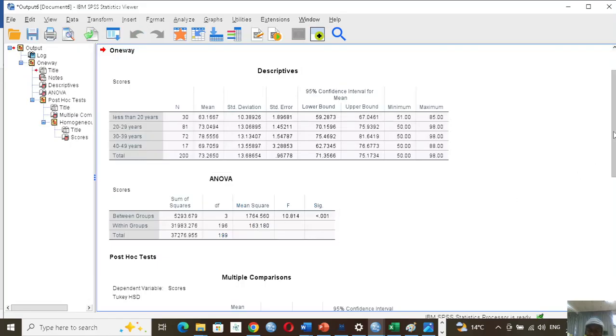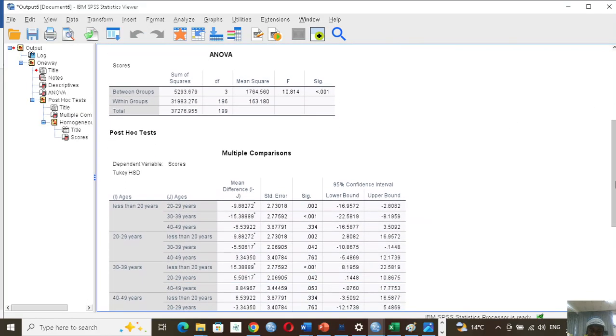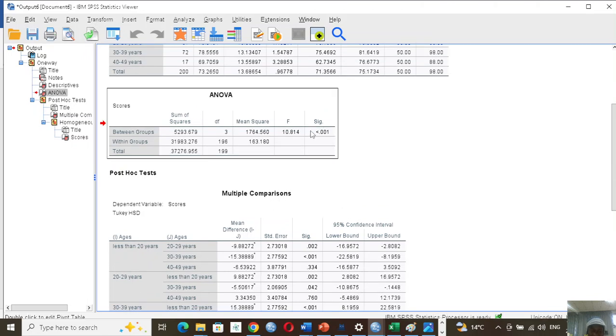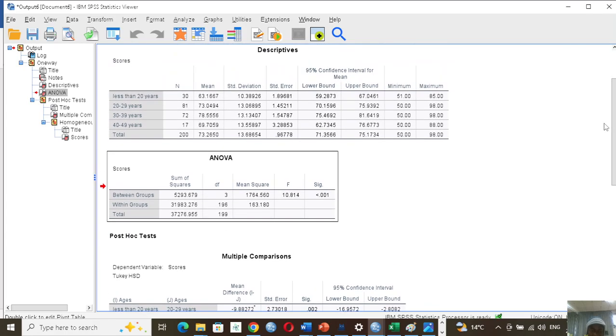So now when we run the test, this one is already in our first video, so we don't need it again. This one is indicating that there are differences, but it did not reveal where the difference is. And now we have our mean scores across the age groups.